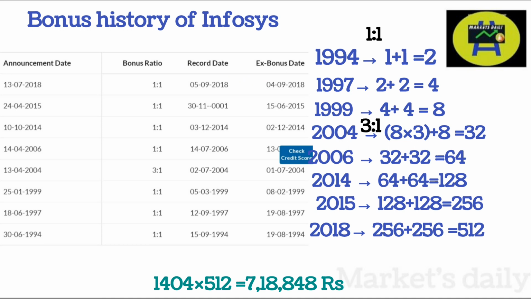In 2018, there was another 1:1 announced, and this time his 256 shares became 512 shares. And as on date, the Infosys share price is 1404, and so his total value would be 1404 into 512, which is 7,18,848 rupees. Please remember, this is without considering the split and the dividend reinvestment.